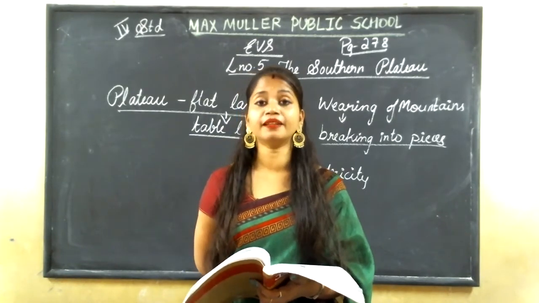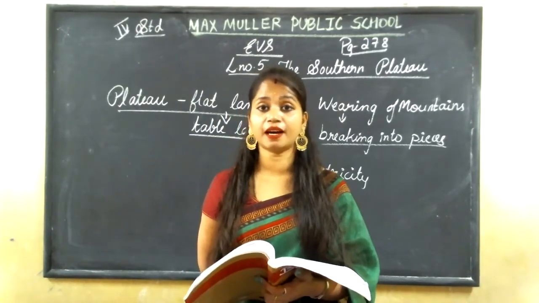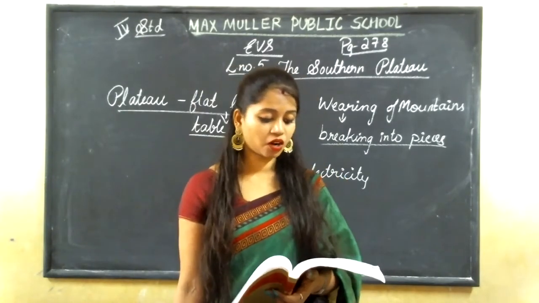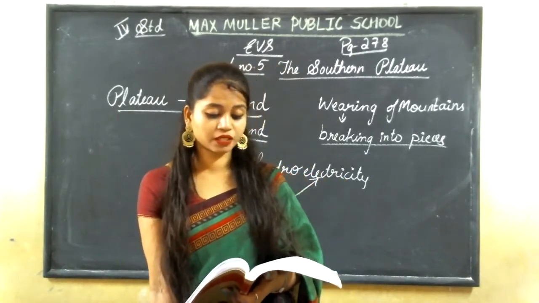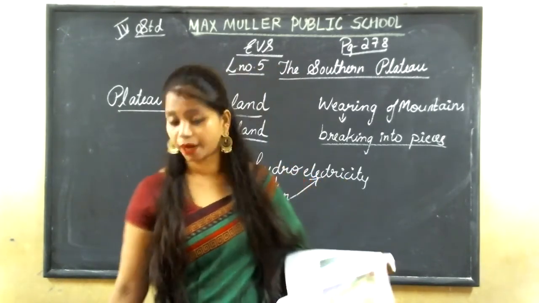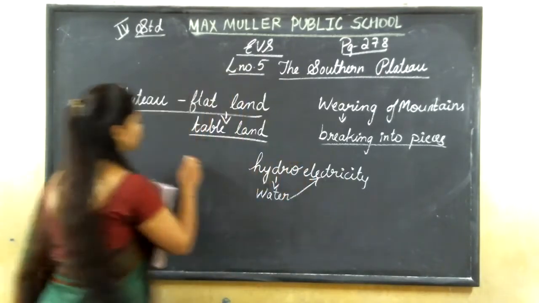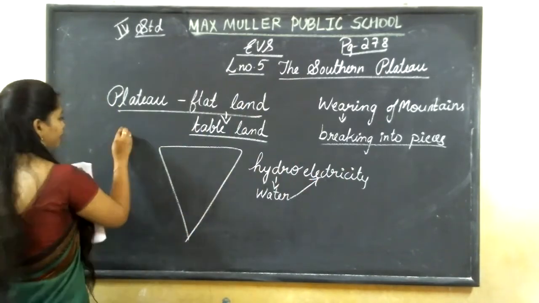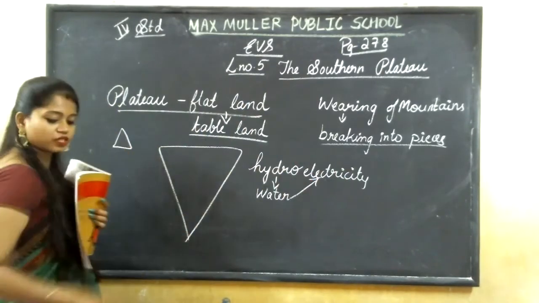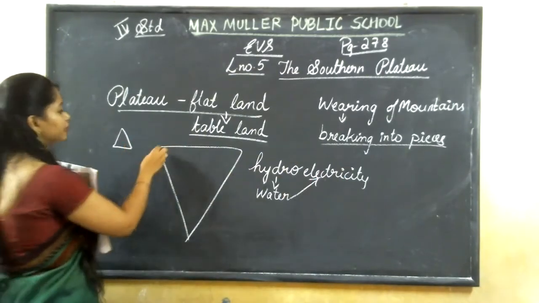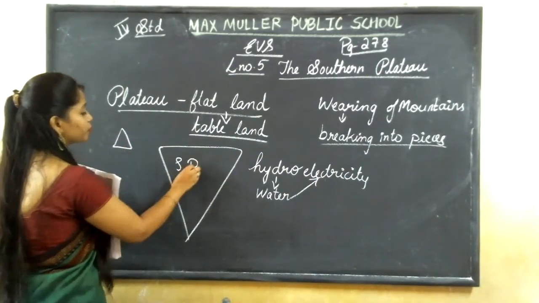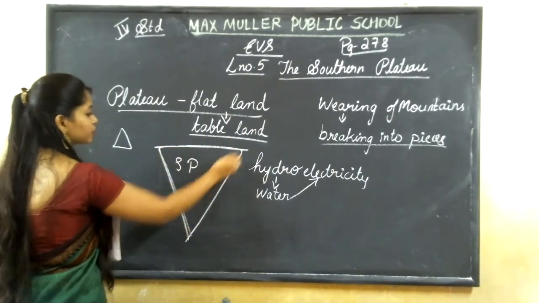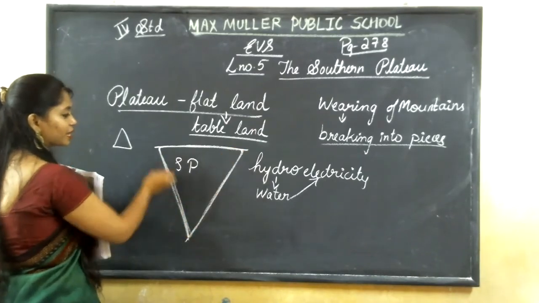It is triangular in shape. Broad towards the north and narrow towards the south. Triangle means what? This is the triangle, and this is the triangle. This is the southern plateau. In the northern side it is very broad, and it is narrow towards the southern side.